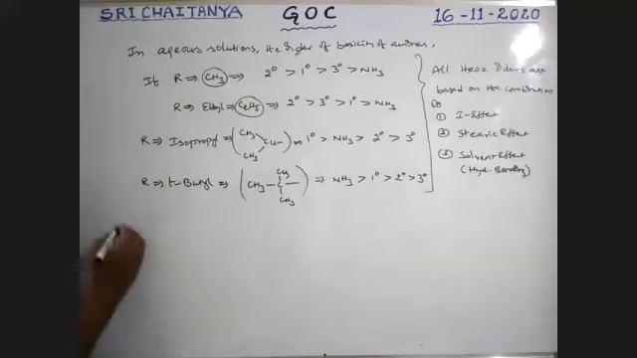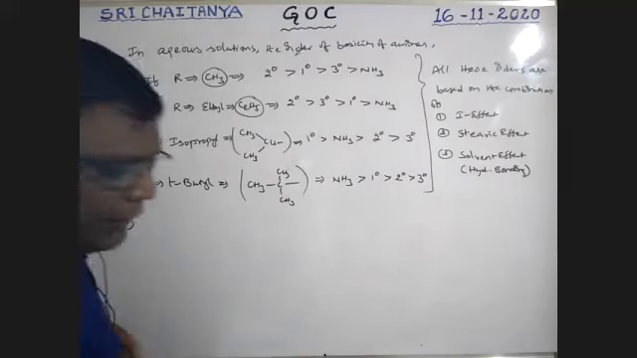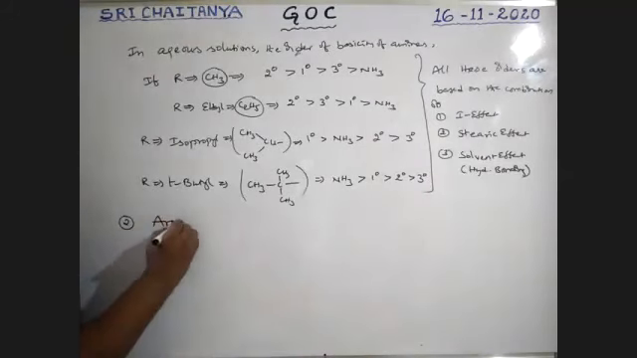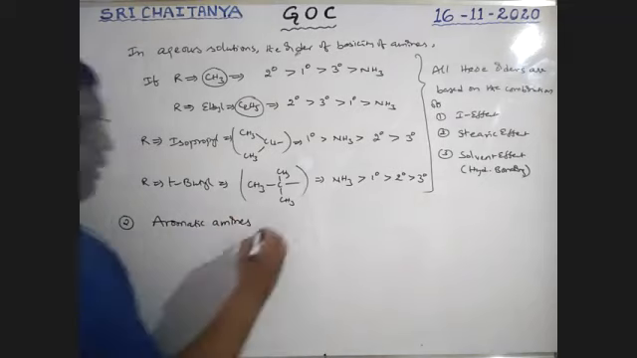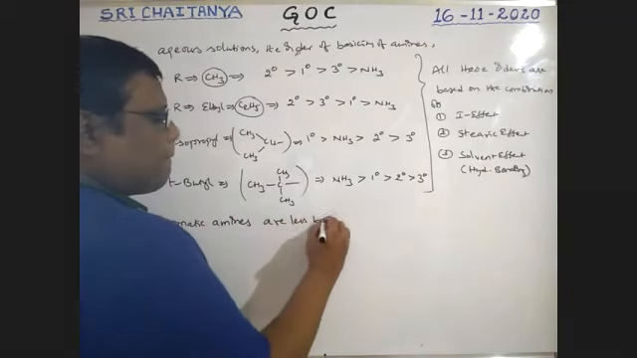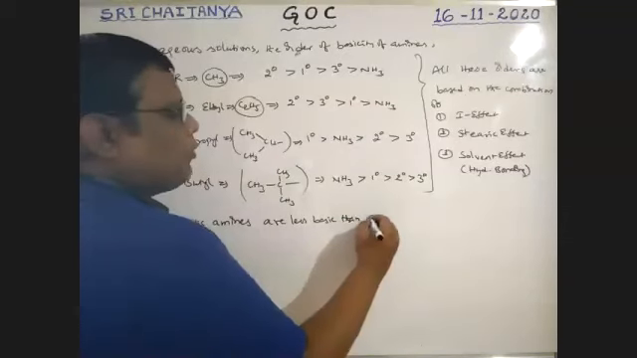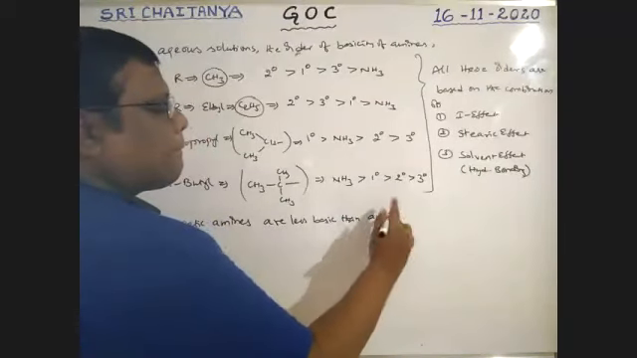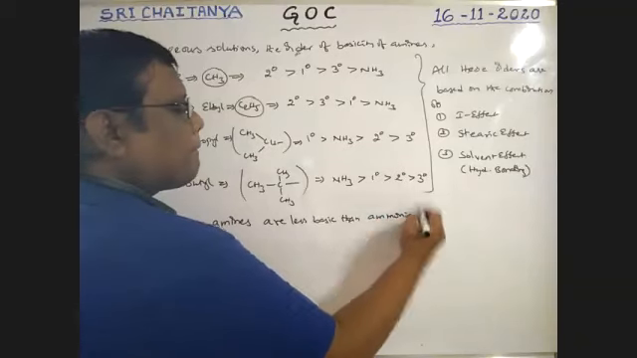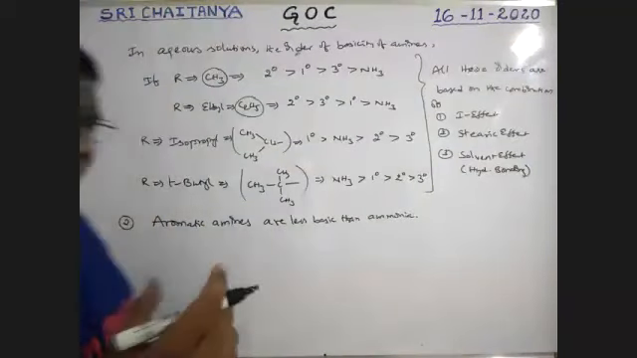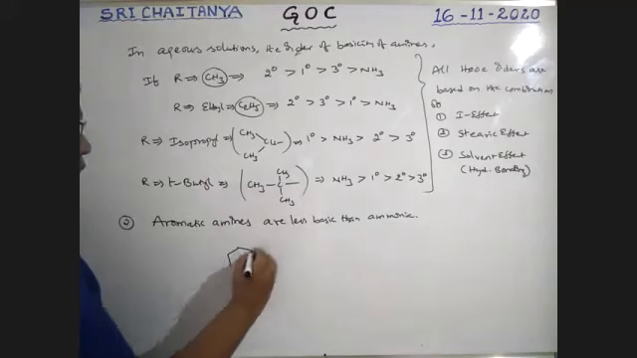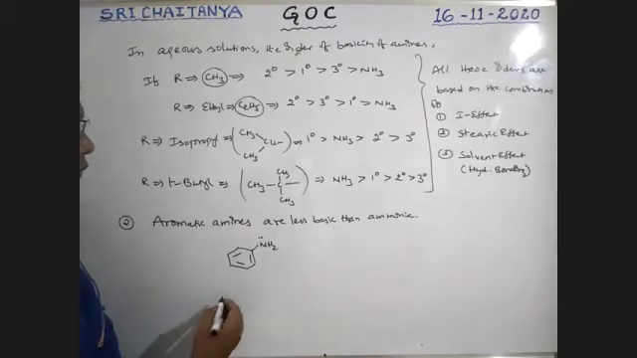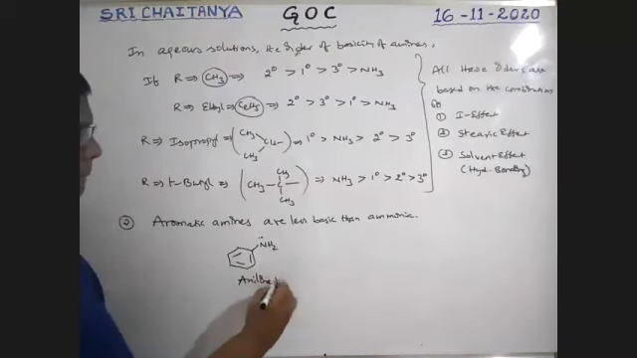Next, second point: aromatic amines. Aromatic amines are less basic than ammonia. Aromatic amines means the amine group is attached to benzene. So let us take an example. See here, it is NH2, it is aniline, an aromatic amine.